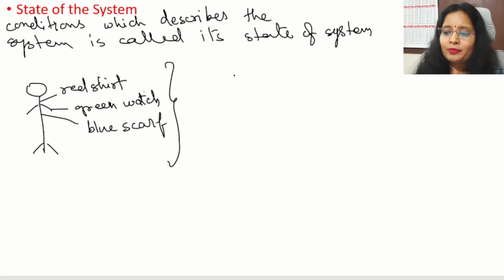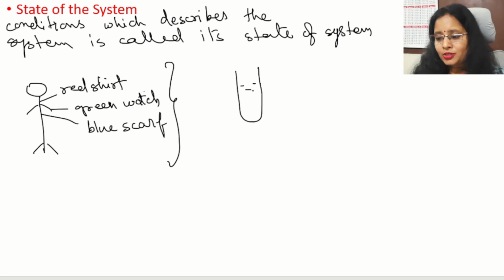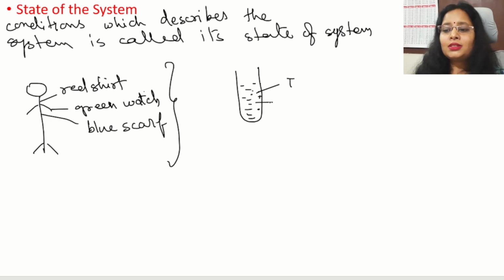In the same way, if we are going to do a process, we have a test tube, we have some kind of reactant in that. Now, only this is not enough. We need to mention whether, not all, but some of the properties are needed. We have to either mention the temperature of the system, or the volume of the system, or the number of moles of the system, or the pressure of the system, something we have to mention.